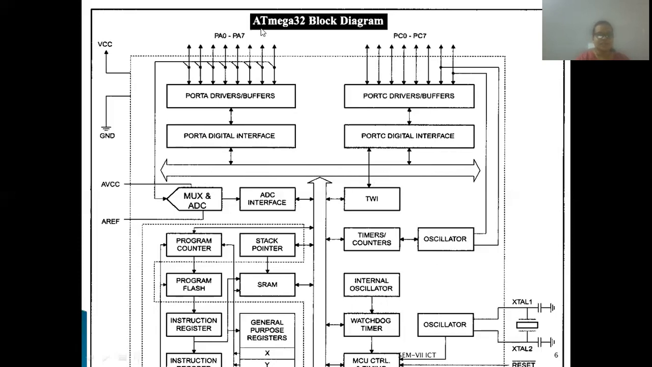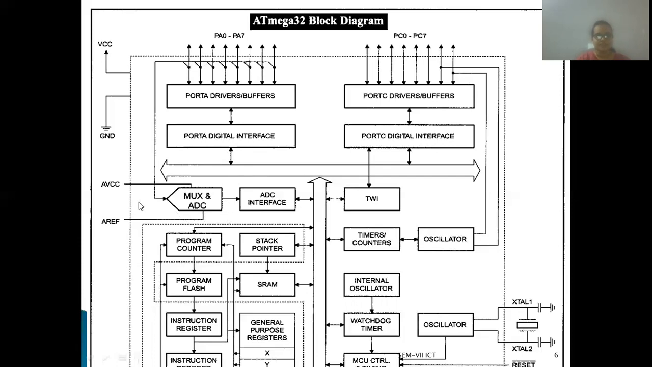Now, as you can see, whenever we discuss the pin diagram of ATmega32, you will see that at port A there will be an ADC, with external pins of ADC. ADC is nothing but your analog to digital converter. So at port A, we will need a multiplexer, ADC and ADC interface.